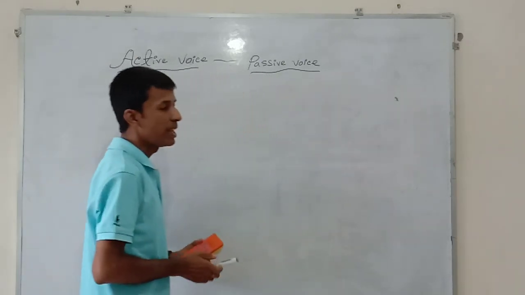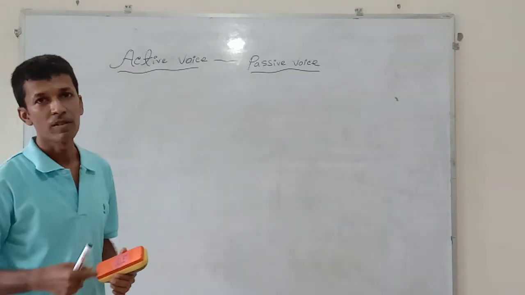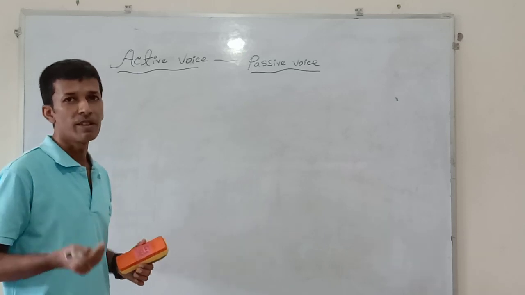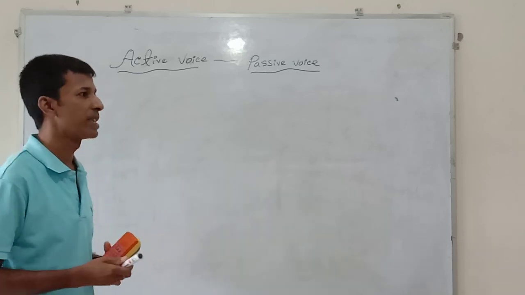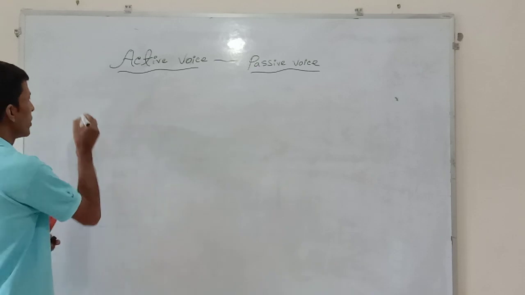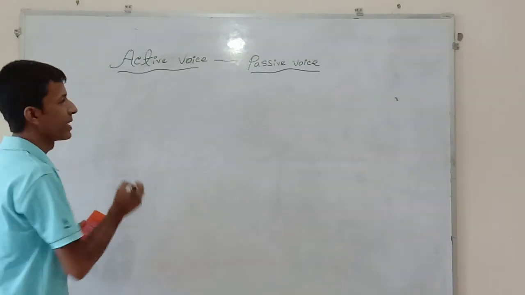First of all, we will learn if the active voice contains a modal auxiliary verb with the main verb in the present form. Then the structure will have to be written in this way.